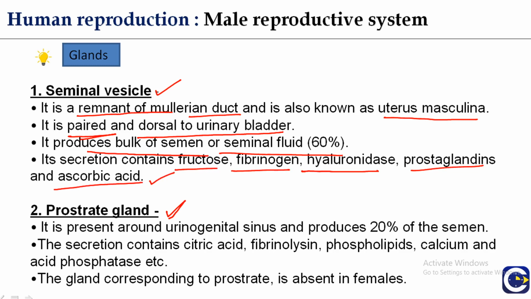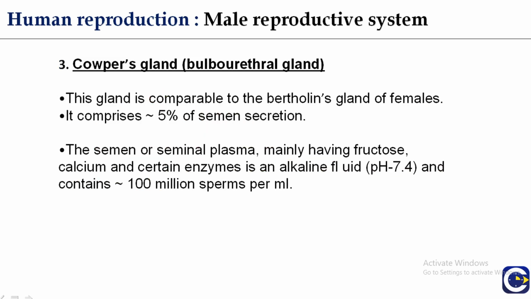Another gland in the male reproductive system is the prostate gland. It is present around the urinogenital sinus and produces 20% of the semen. The secretion contains citric acid, fibrinolysin, phospholipids, calcium and acid phosphatase. You should remember all this. The gland corresponding to the prostate is absent in the female.